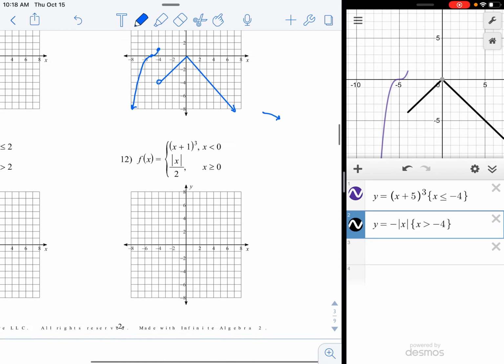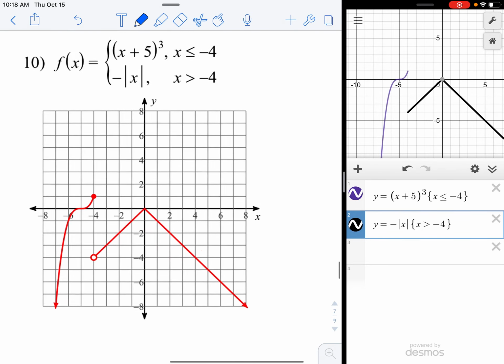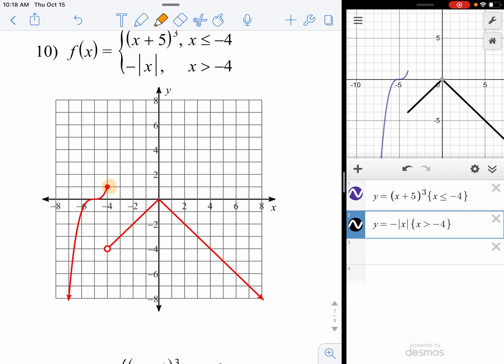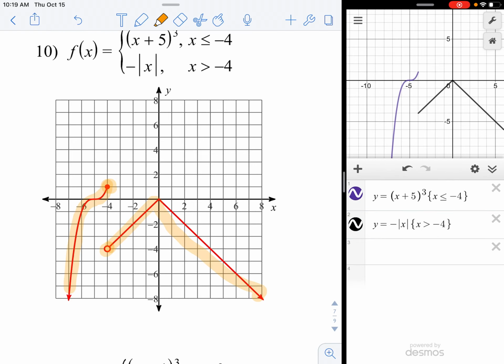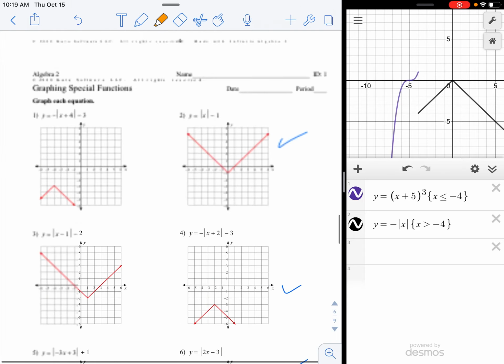Let me go down and check number 10, wherever it is. And you see how this is a dot, this is a circle. We've got our sort of spaghetti-shaped squiggle and our V shape. Well, it's an upside-down V shape, whatever you might want to call that. But it's the same graph that's on Desmos, and it's what you should be drawing on your paper. So you will be expected to understand why sometimes a graph ends in a dot and why sometimes it ends in a circle. That's going to recur over and over, going to be very important.